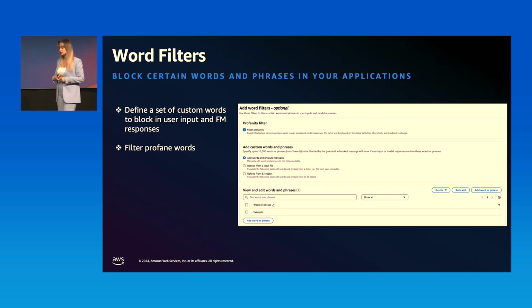Moving on to a third policy that you will have to set up in the guardrail, and this is word filters. So what are word filters? Just a list of words that you do not want to include in your application. It can be your competitor's name, it can be any other word that you want to avoid. Now, apart from the words that you provide to the guardrail, we also allow you to enable a profanity filter. This is a list of profane words defined globally. So if you don't want them in your application, you just enable this profanity filter.